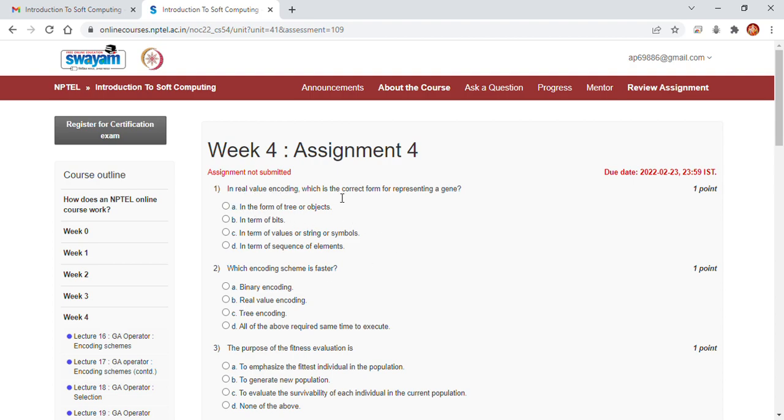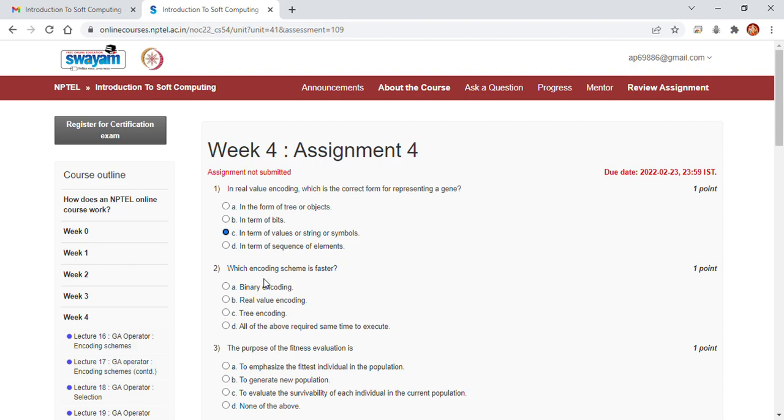In real value encoding, which is the correct form for representing: A, in the form of tree or objects; B, in terms of bits; C, in terms of values or strings or symbols; D, in terms of sequence of elements. So the answer is in terms of values or strings or symbols. So 1 C.